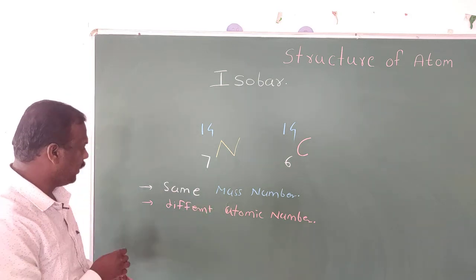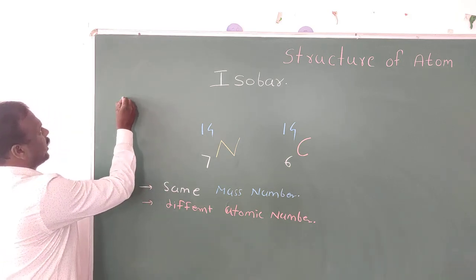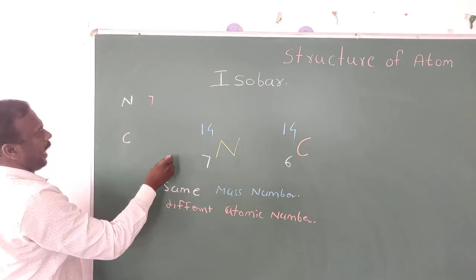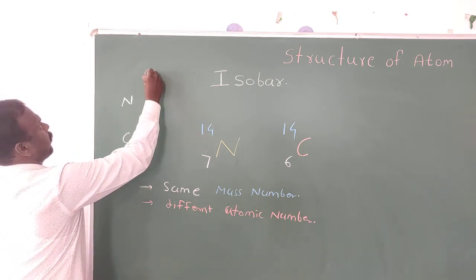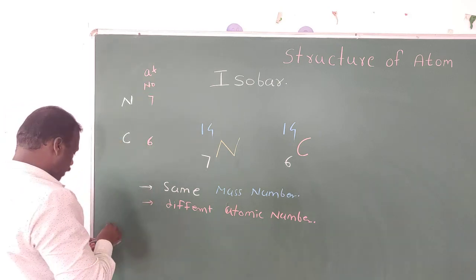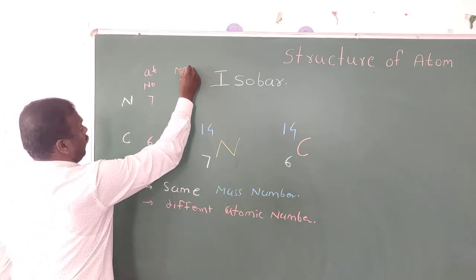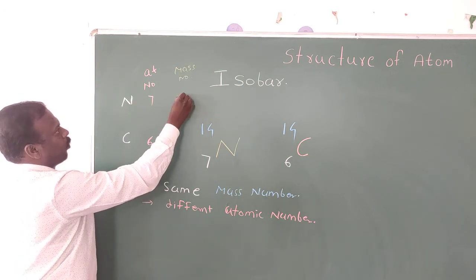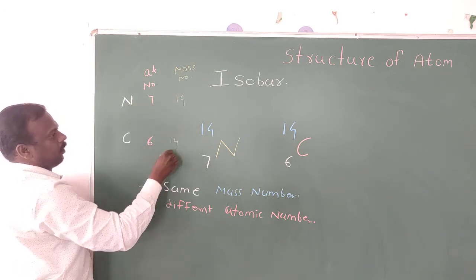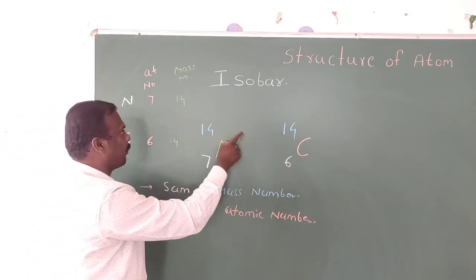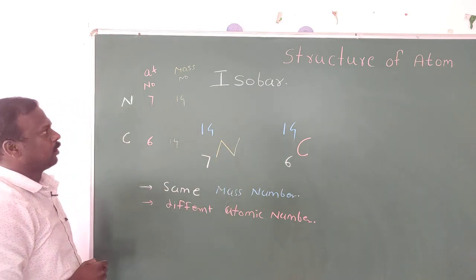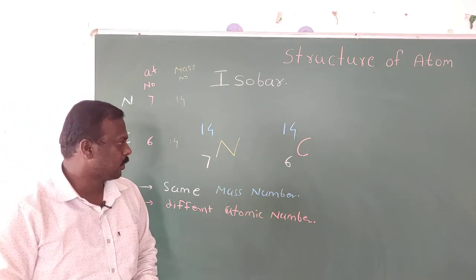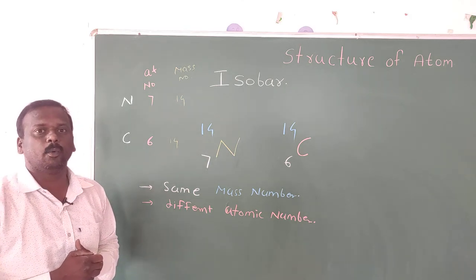Same, okay. Suppose you take nitrogen and carbon. The atomic number of nitrogen is 7, the atomic number of carbon is 6. This is about the atomic number. And then what about the mass number? The mass number of nitrogen is 14, and the carbon given in this example also has the mass number 14. So these two are isobars of each other. So students, understand? Write the important things, then we will see one example.